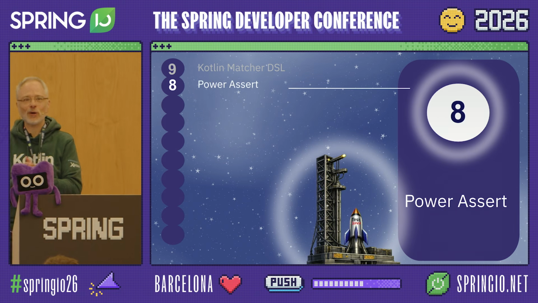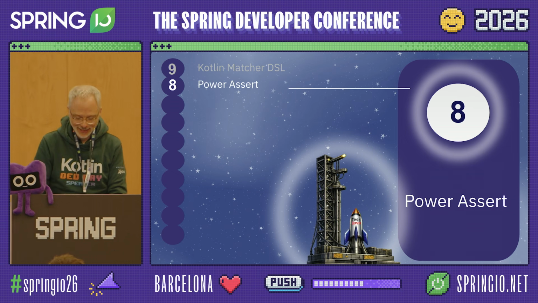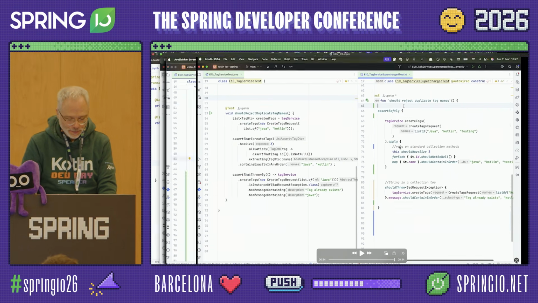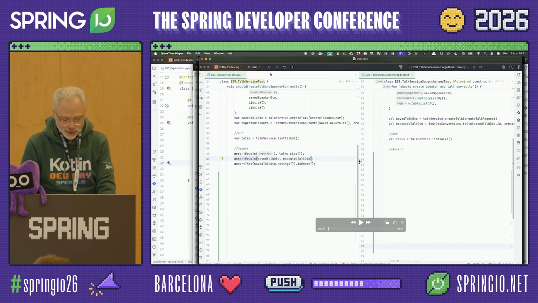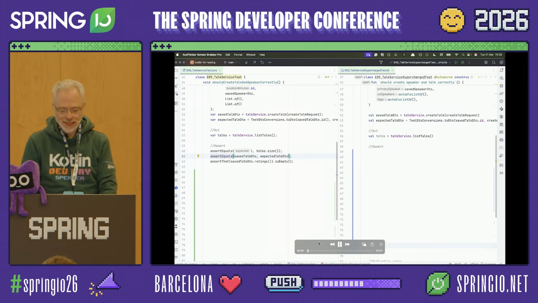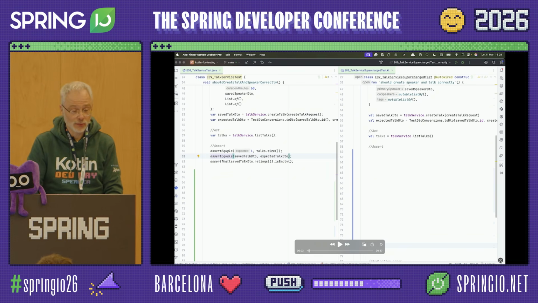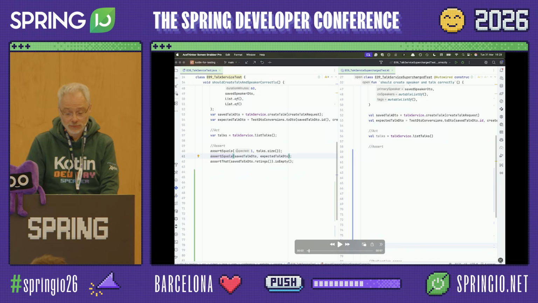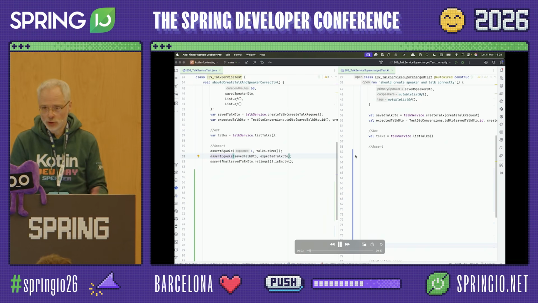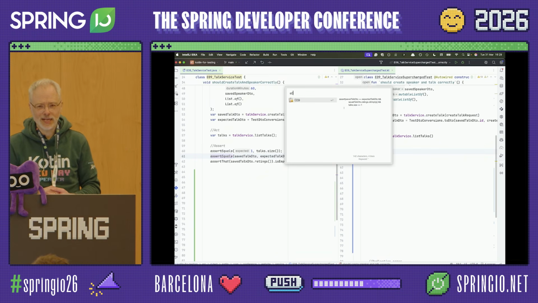Who of you has heard of Power Assert? Wow, cool. Then you're going to learn something new today. It's kind of interesting what Power Assert is, because at first glance, it looks very primitive, basic. So I have another test here with, again, very traditional assertEquals. And now we're going to do the same assertions with Power Assert rather than assertEquals or a matcher library like Kotest. And this is how it looks.